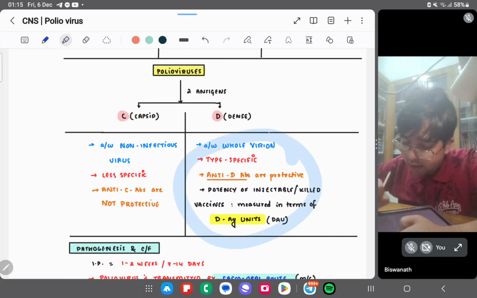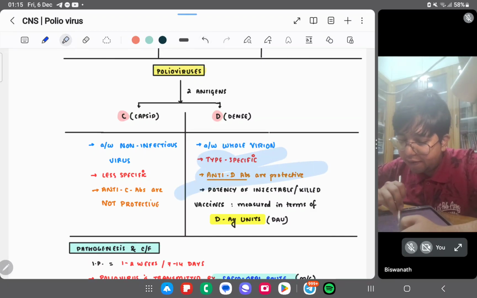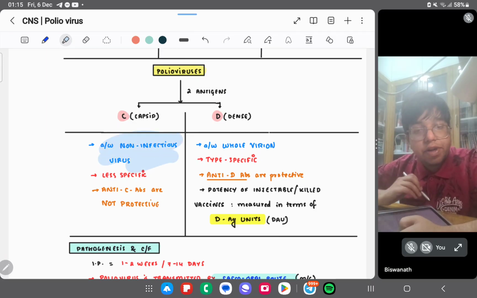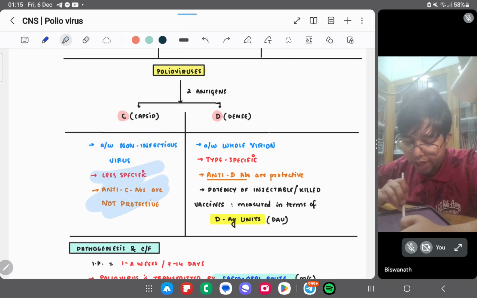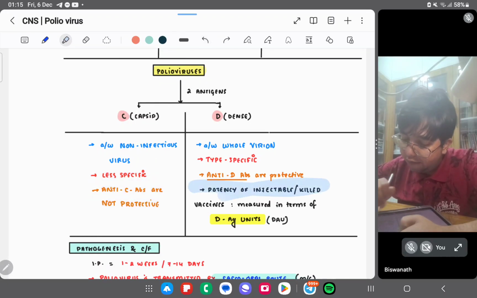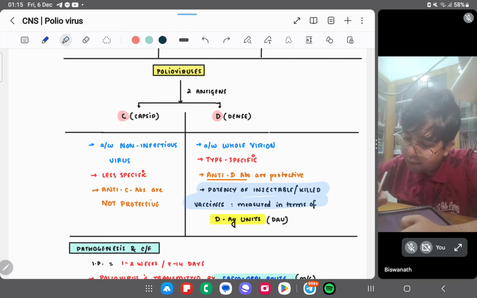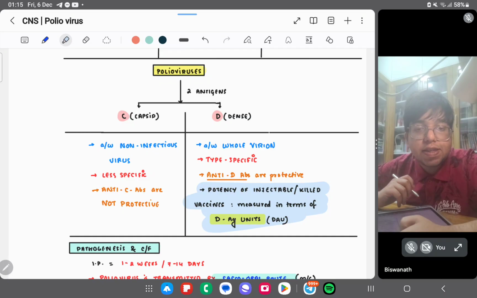The potency of injectable and oral vaccines is measured in D antigen units, DAU.